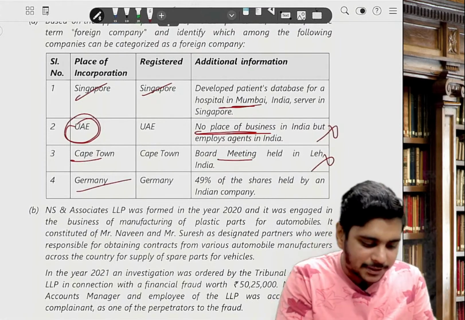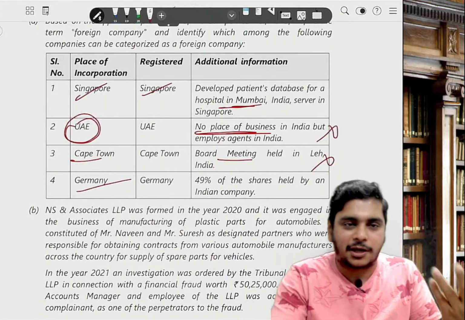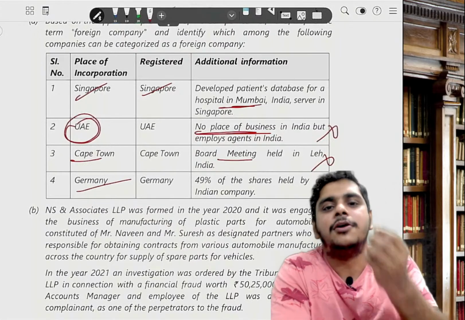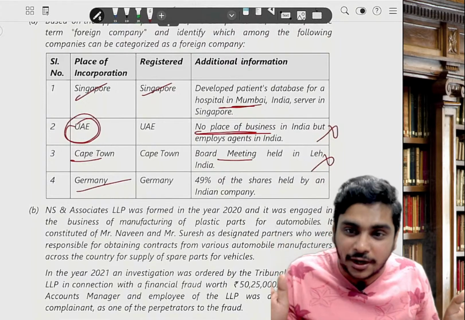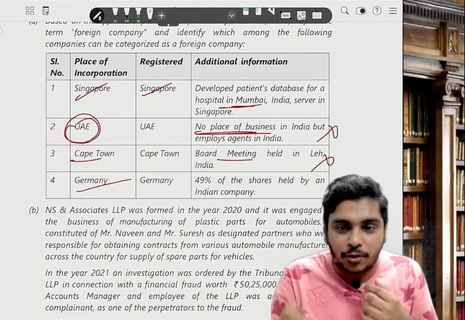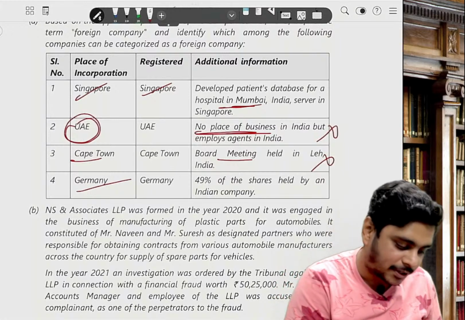Sir, Germany. Sir, what about business? They have not given anything. They are just saying 49% shares held by Indian company. I have taught you, what you have to see? Place. Where you are doing business. Who is doing business is not important. Where you are doing business is important. Where you are doing business? Germany.